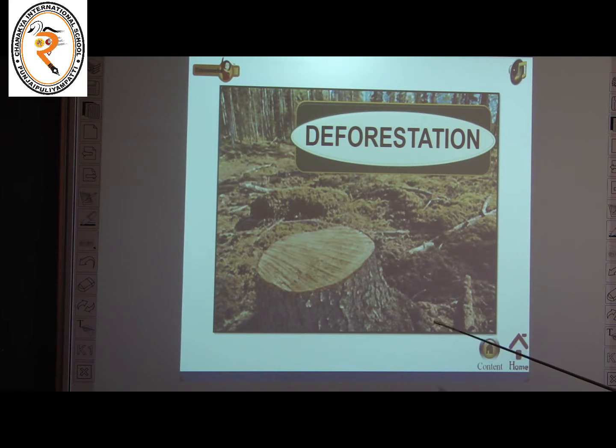Look at the picture children. The cutting down of trees on a large scale is called deforestation. Let us see one animation about deforestation children. Look at the video carefully.